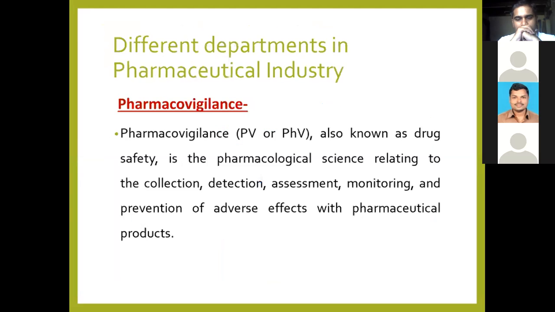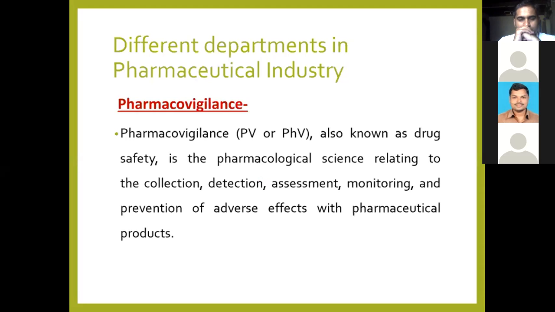Another department is pharmacovigilance. Pharmacovigilance is about drug safety. It is the pharmacological science related to collecting, detecting, assessing, monitoring and preventing adverse effects of pharmaceutical products. They collect data about adverse effects, side effects and toxic studies. There are two types of pharmacovigilance.